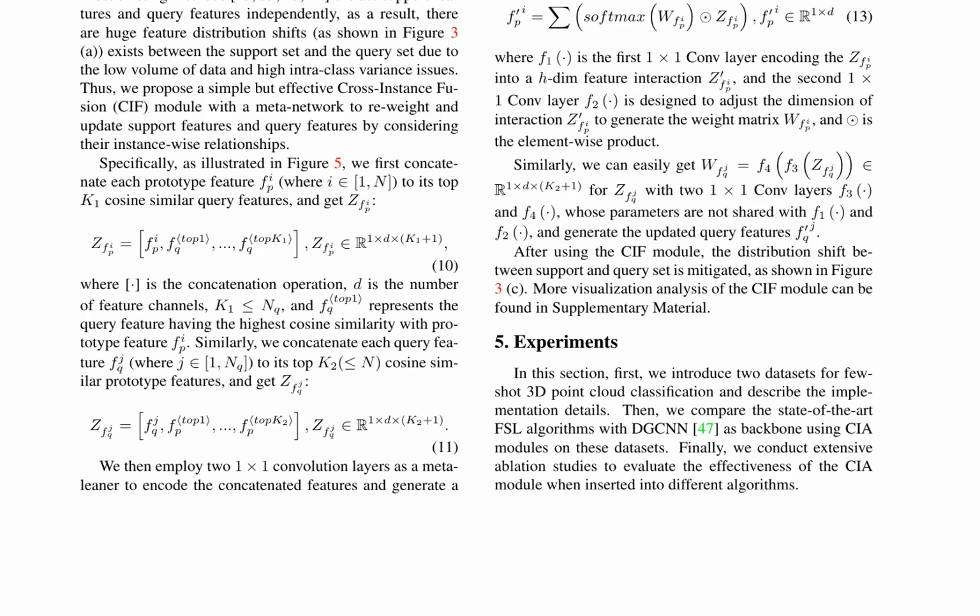Figure 2 illustrates the proposed framework, while Figures 3 and 4 provide visualization analysis of the SI and CIF modules, respectively. The TSNE comparison in Figure 3 shows that the CIA module effectively mitigates the distribution shift between the support and query sets. The accuracy comparison in Figure 3 demonstrates the improvement in performance achieved by the CIA module.